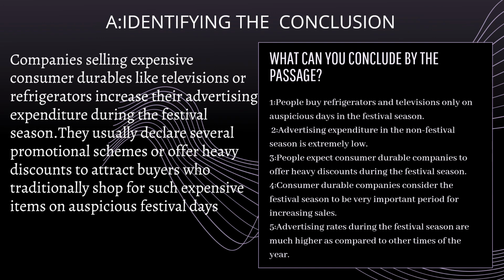Now we shall look into common types of critical reasoning questions. The first type is identifying the conclusion. Now read the passage. Companies selling expensive consumer durables like televisions or refrigerators increase their advertising expenditure during the festival season. They usually declare several promotional schemes or offer heavy discounts to attract buyers who traditionally shop for such expensive items on auspicious festival days.